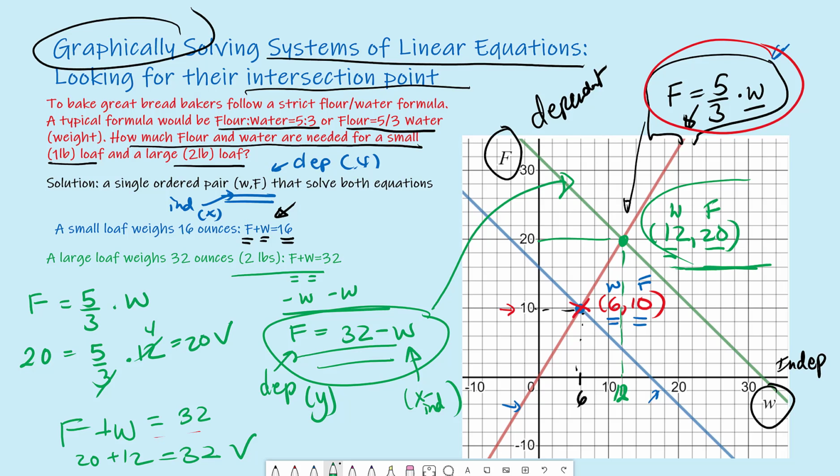So this was a demonstration of how you graphically solve systems of linear equations, where you're looking at the intersection of the graphs of the equations. The important thing is to consistently identify an independent variable and a dependent variable, and use that identification to write out the equations as functions of the independent variable, and use those graphs then to look for the intersection.